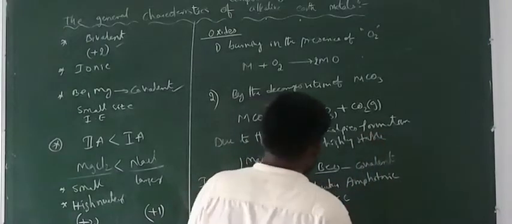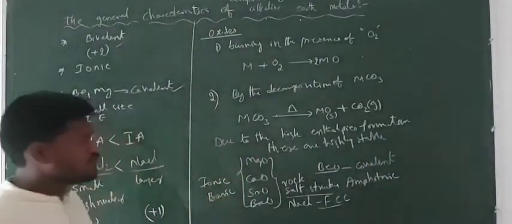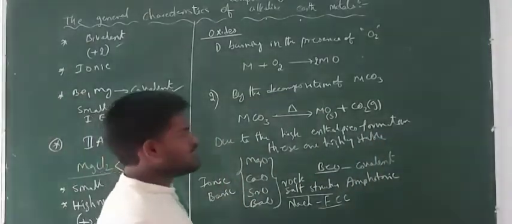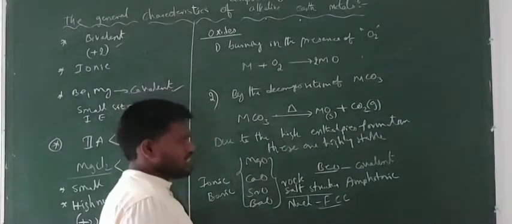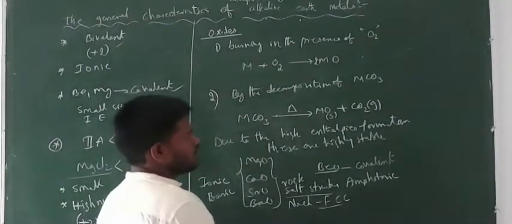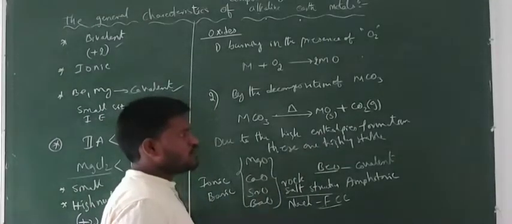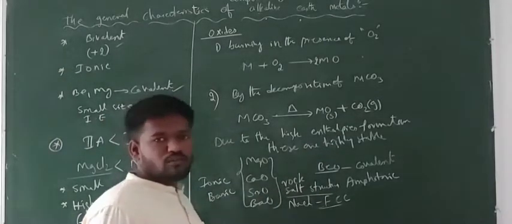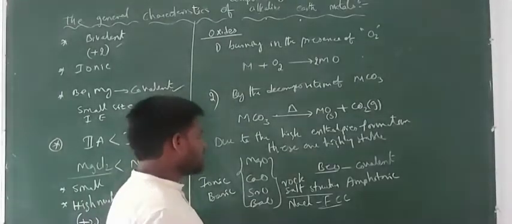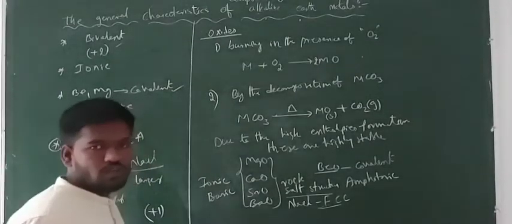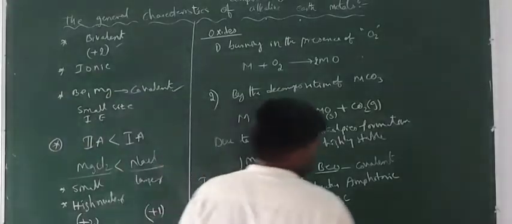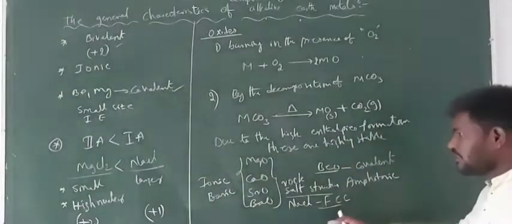So enthalpy of formation means that during the formation of this compound, a lot of heat energy is released. That's why the formation enthalpies of these compounds are very high. The compound which has a more negative enthalpy of formation is highly stable, and these compounds are thermally highly stable.